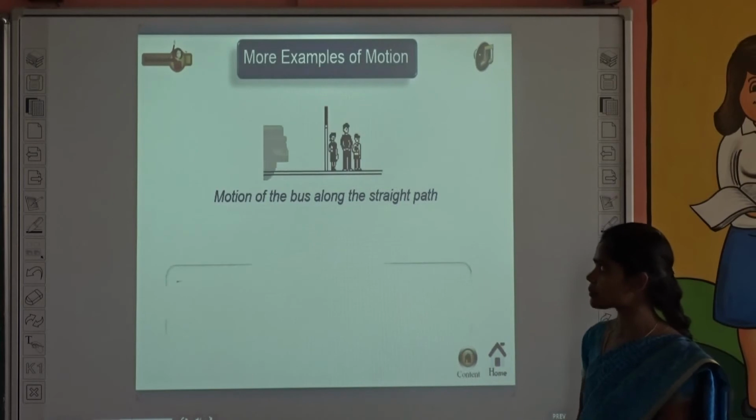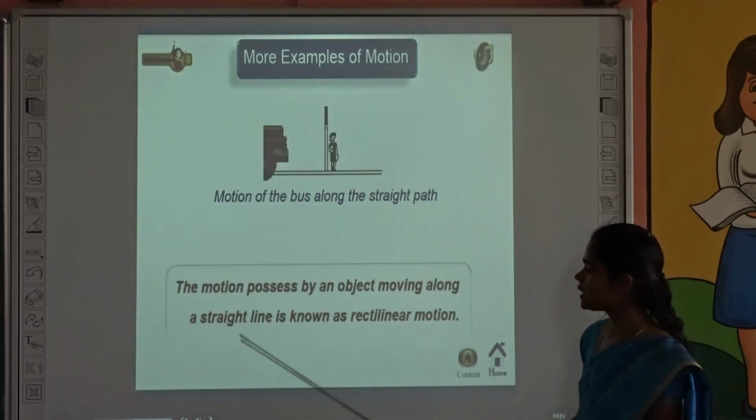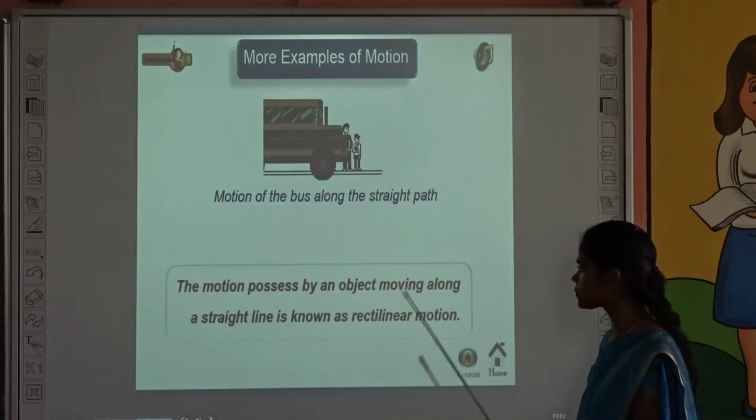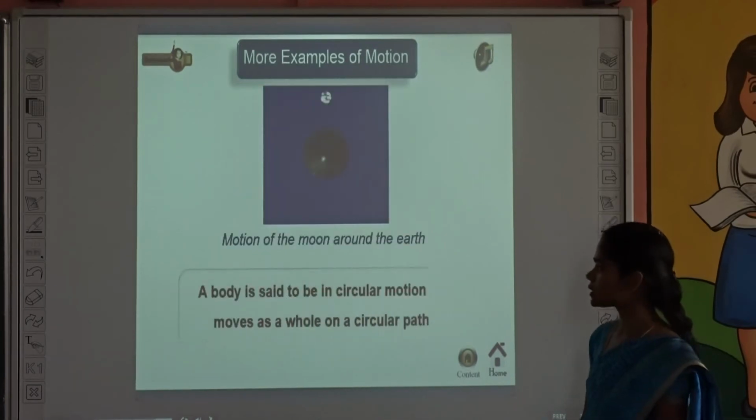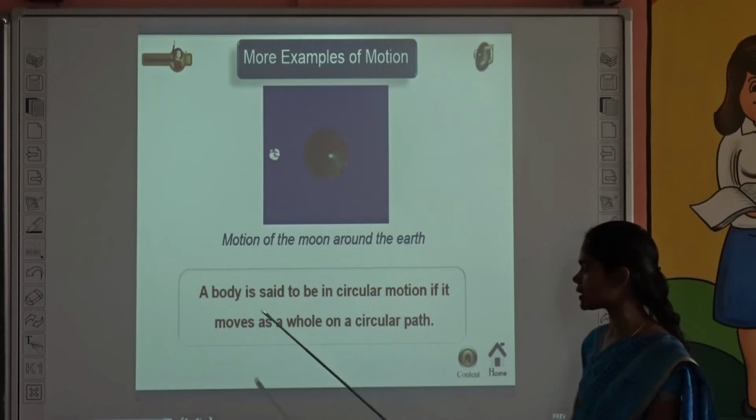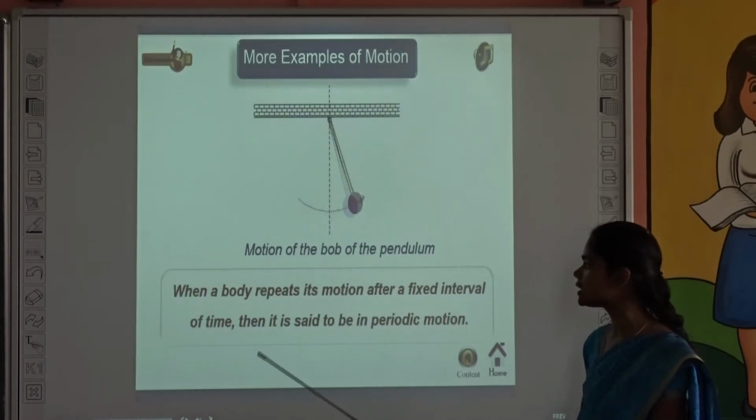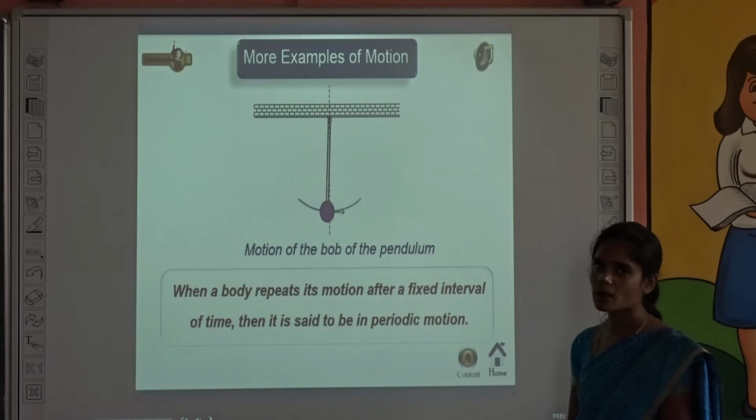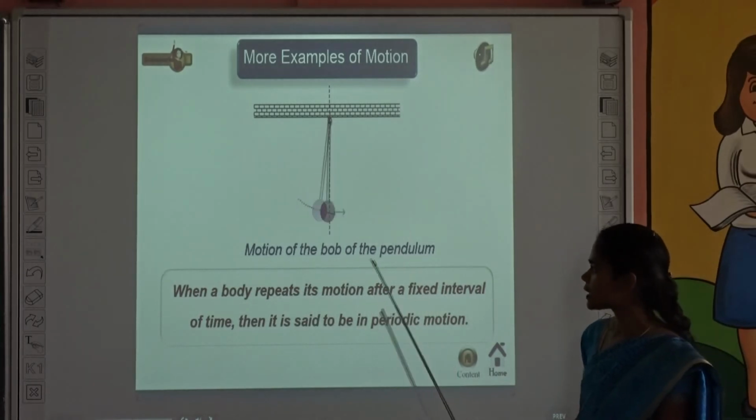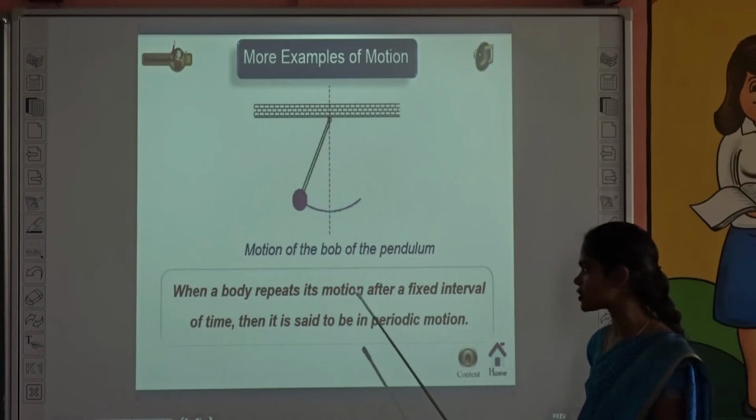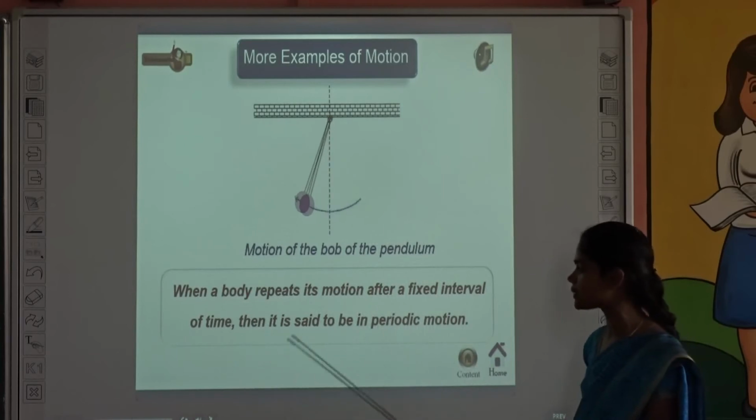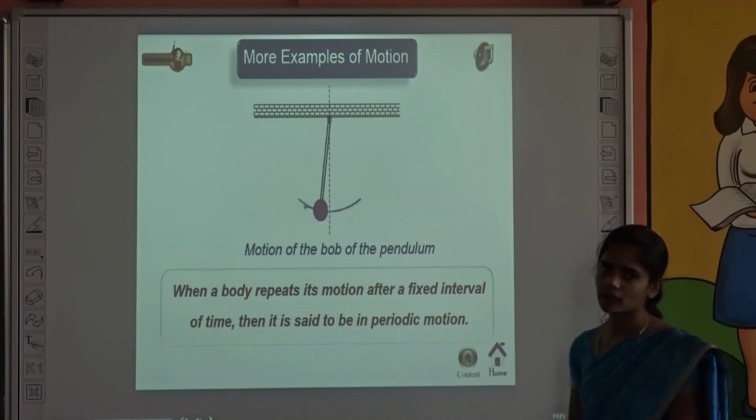Pendulum. These are all examples of motion. See, motion along a straight line path is known as rectilinear motion. Then what is called circular motion? A body is said to be in circular motion if it moves in a circular path. Then what is called periodic motion? When a body repeats its motion after a fixed interval of time, then it is said to be in periodic motion. So these are the types of motion.